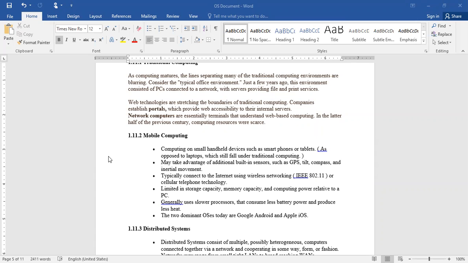So what is the use of it? It consists of a set of sensors, GPS, tilt, compass, and inertial movement. Whatever hardware components are required for the proper functioning of your mobile, you can carry it in the smallest way.